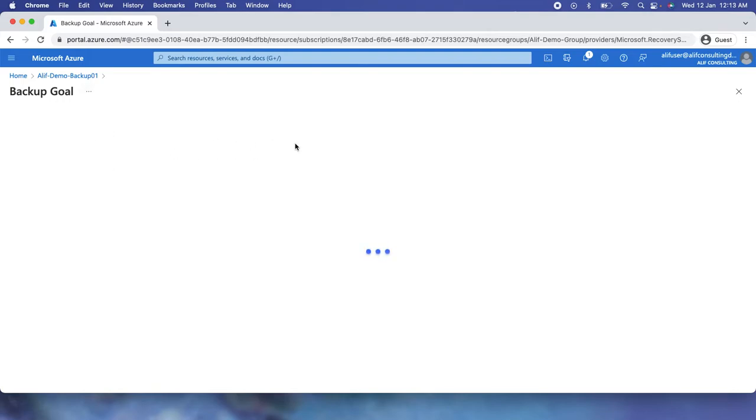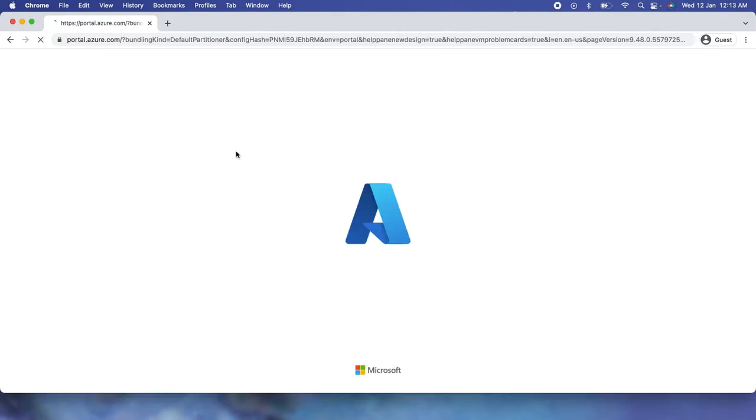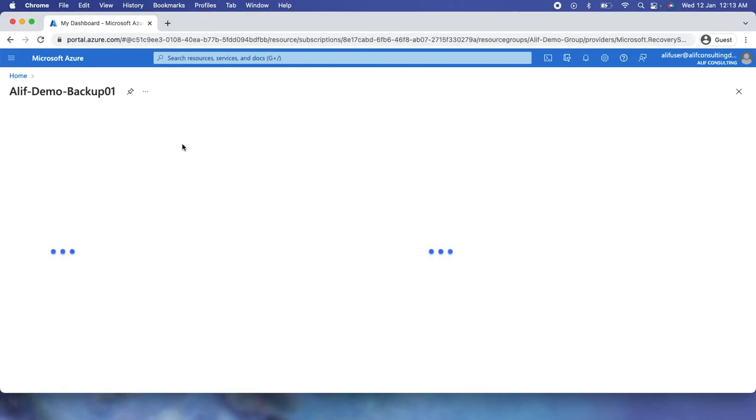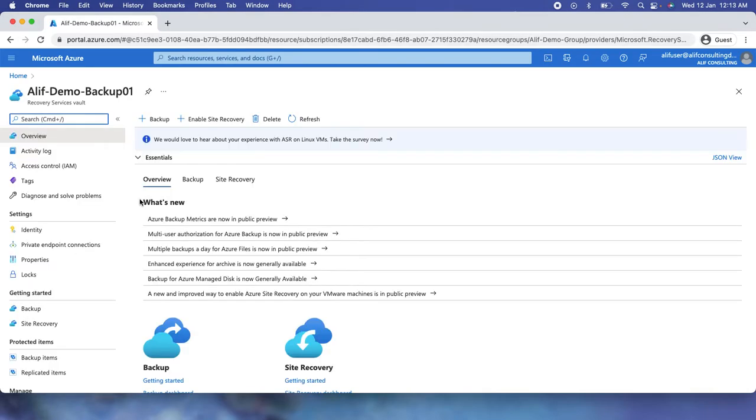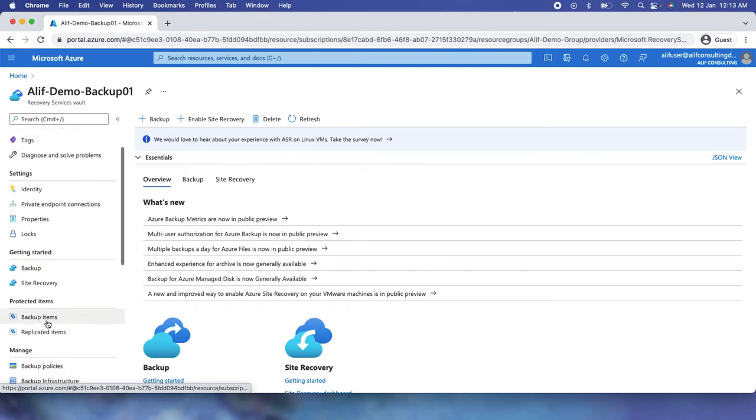Okay, I don't know why today the portal is running a little slow. So let me refresh the complete page. Skip for now. Yep, I'm back in the recovery vault. Backup. And no, I don't know, it's not running for me. It's still in the loading state. So let me go back and go here.